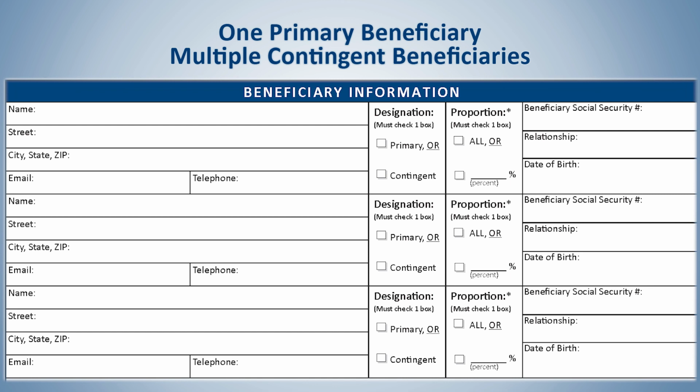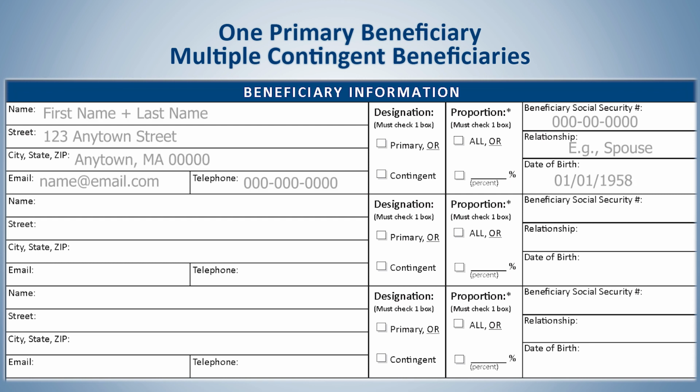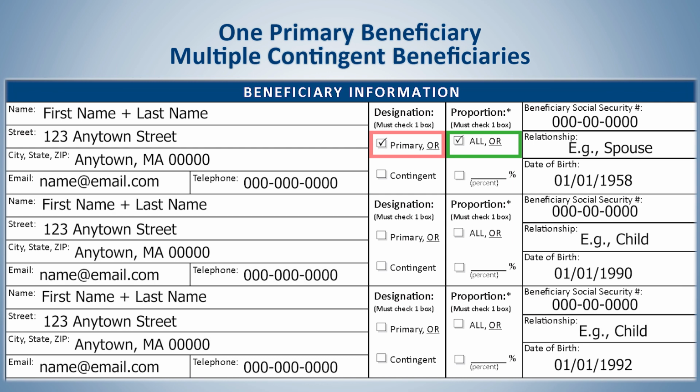If you are designating one primary beneficiary and multiple contingent beneficiaries, you would fill out the primary beneficiary's information, mark their designation as primary, and then mark the proportion as all. Then, fill out the contingent beneficiary's information, mark them as contingent, and fill out each percentage, making sure these all add up to 100%.